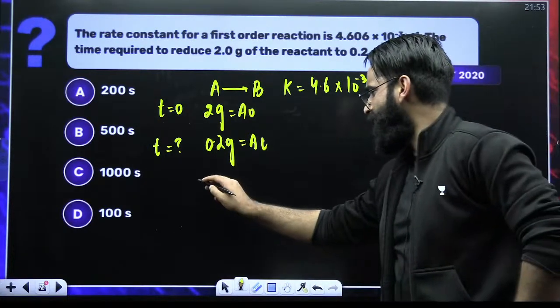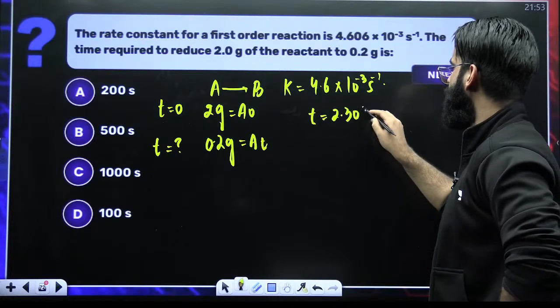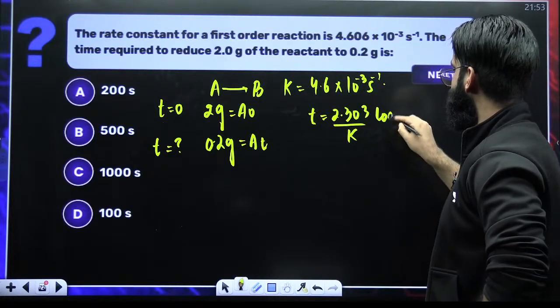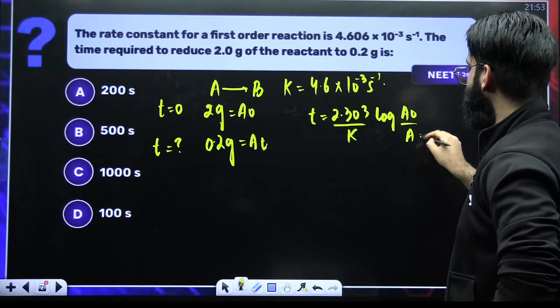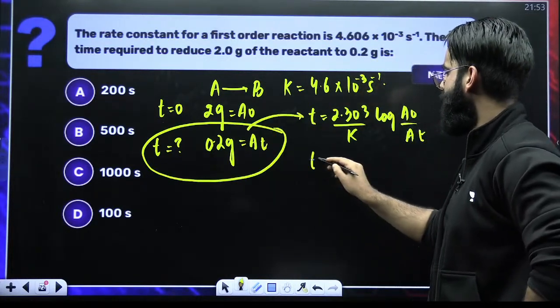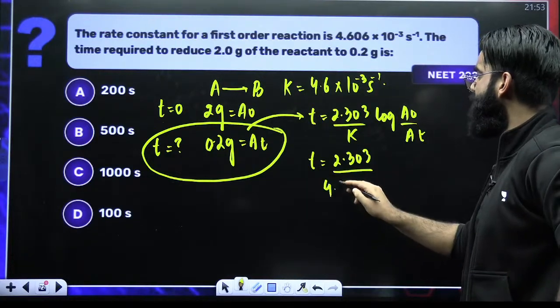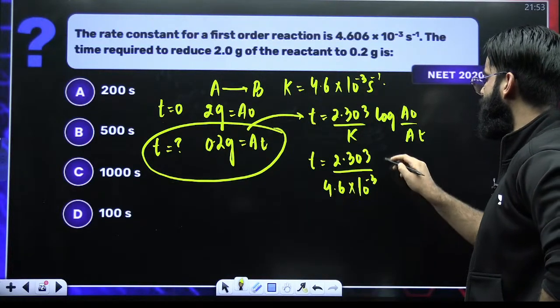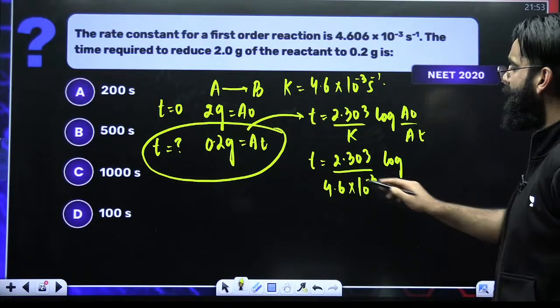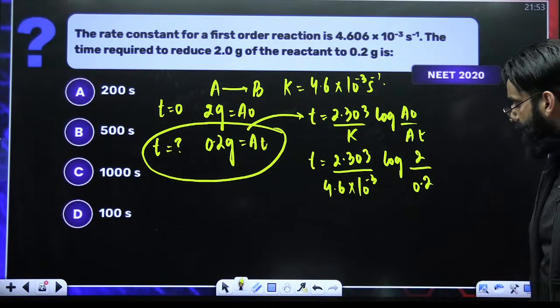What is my integrated equation again? T is equal to 2.303 divided by K, log of A0 divided by At. Now put this condition in this expression. So you'll write T is equal to 2.303 divided by, what is K? K is 4.6 into 10 raised to power minus 3, log of, what is A0? A0 is 2. What is At? 0.2. Perfect.